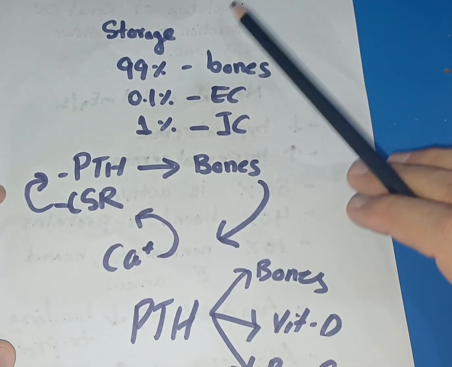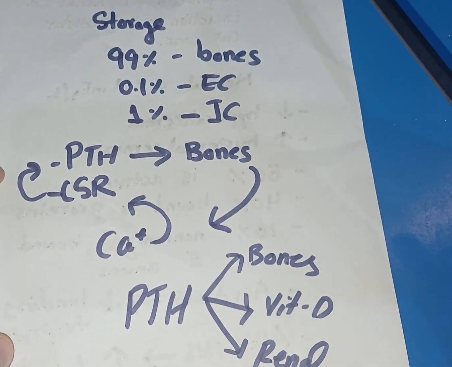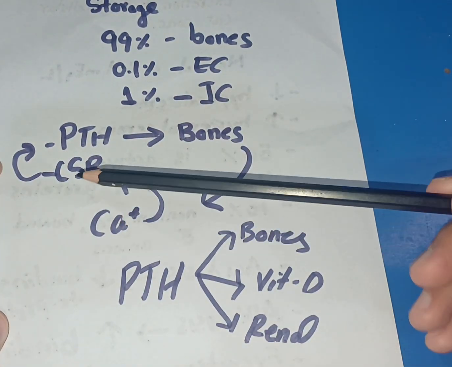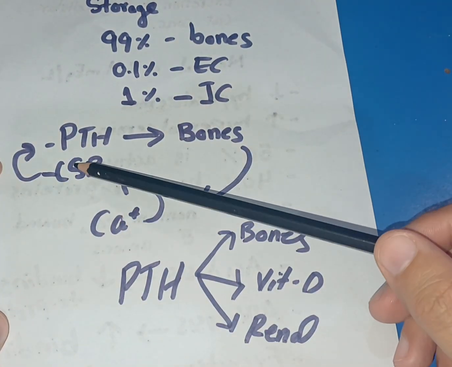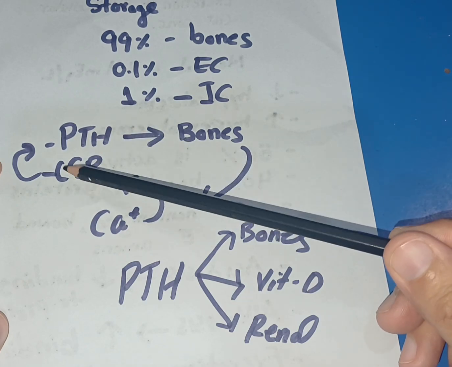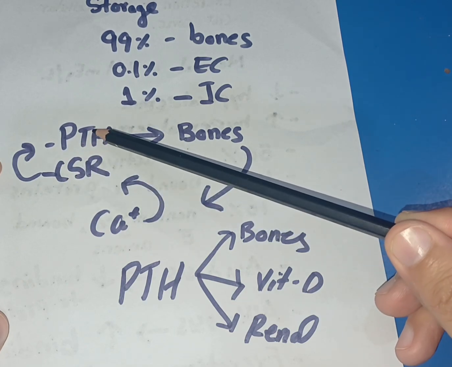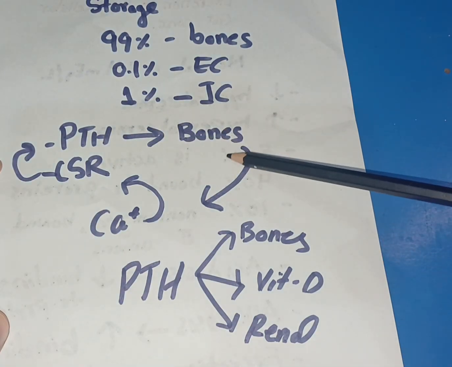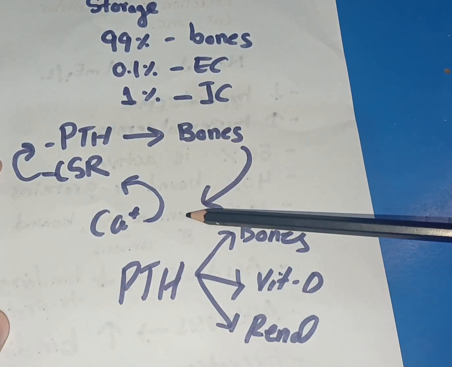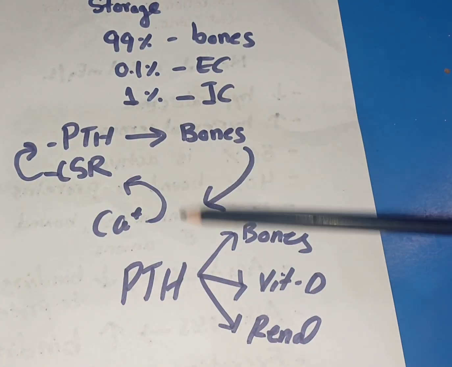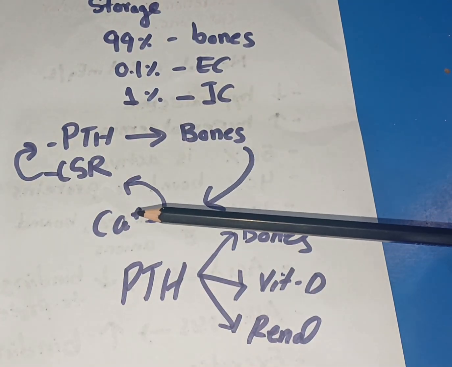Now, what happens when there is a decrease in the calcium concentration in the blood? When there is a decreased concentration in the blood, there is decreased activation of calcium sensing receptors of the parathyroid gland, and it leads to increased release of parathyroid hormone. Parathyroid hormone comes to the bones, and it increases the level of calcium by resorption of calcium from the bones, because bones act as a reservoir of calcium.